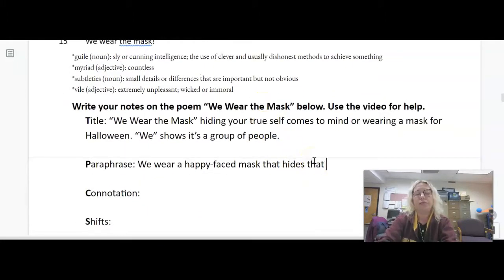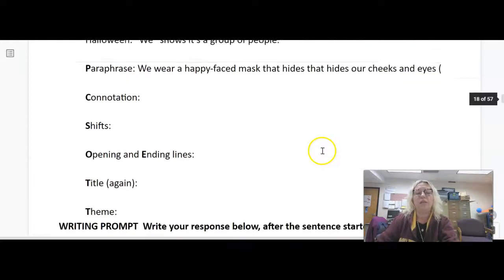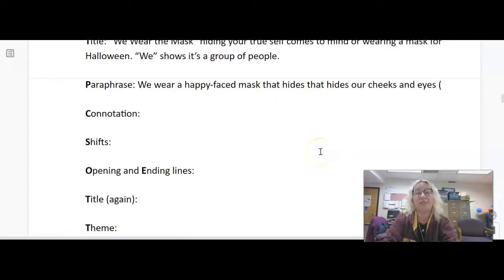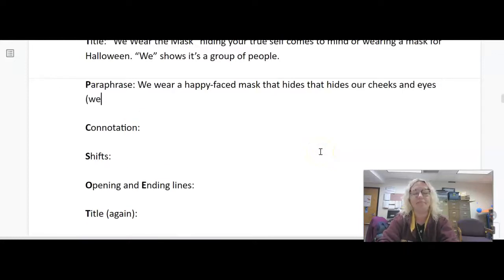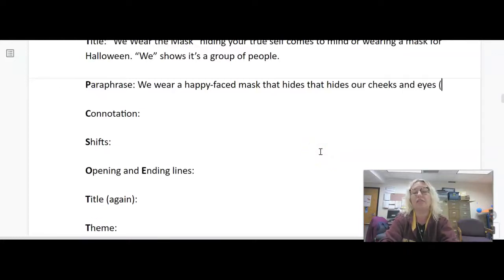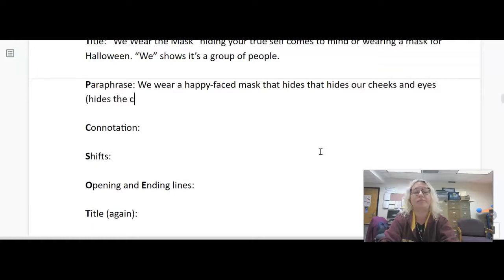So it hides our cheeks and eyes. Why cheeks and eyes, do you think? Isn't that where we would see proof of crying? So this hides the crying, the tears on the cheeks, the red eyes.